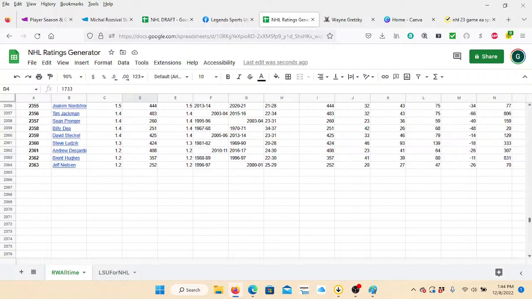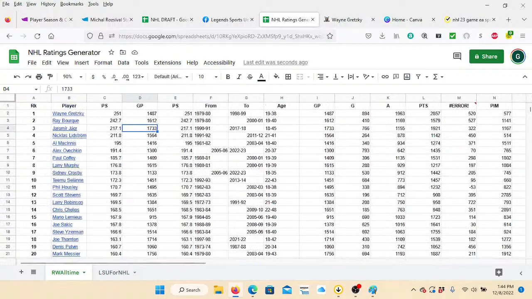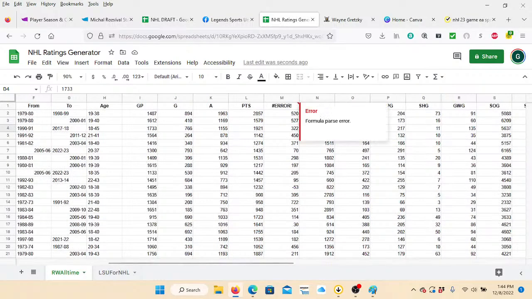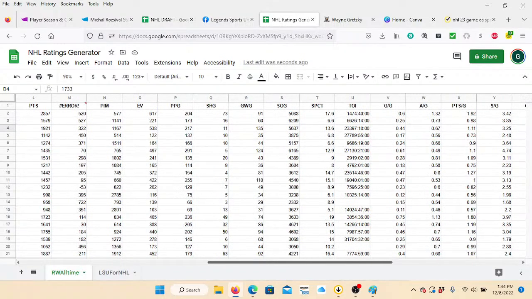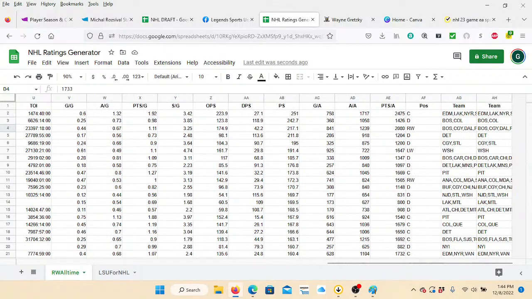But still, it's more than 2,000 players throughout the history, and you'll see all the stats that they have: goals, assists, plus minus, that's an Excel error, penalty minutes, even shorthanded goals, game-winning goals, all the way down the line here, point shares, adjusted goals and adjusted assists, which basically puts all players relative to their era to try to equate guys from high offensive eras to guys in low offensive eras and get them all on the same playing field.